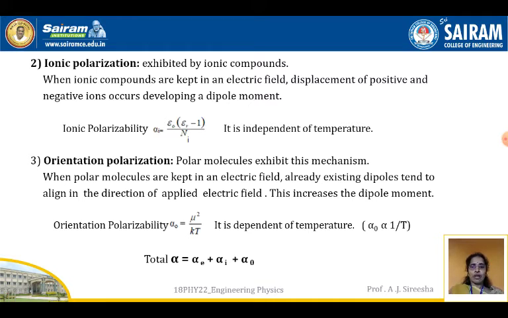So the total polarization is a sum of electronic polarization, ionic polarization and orientation polarization. These are the three types of polarization, and the total polarization is the algebraic sum of all three. Electronic polarization is exhibited by covalent compounds, ionic polarization by ionic compounds, and orientation polarization by polar molecules.